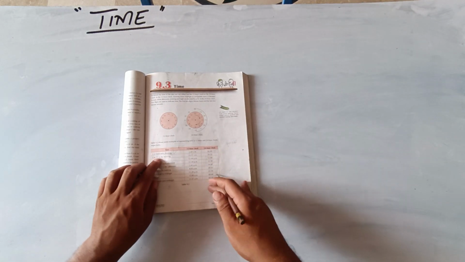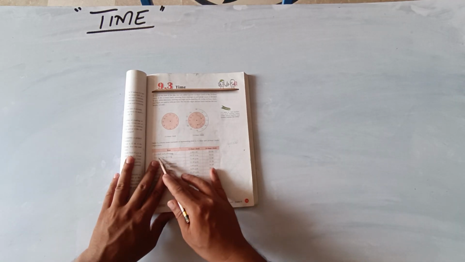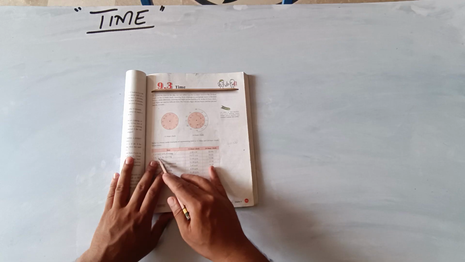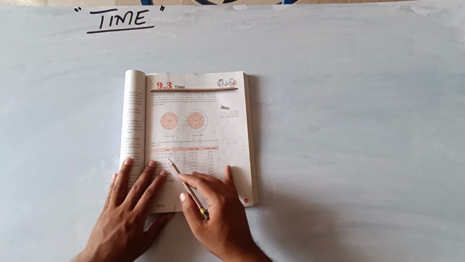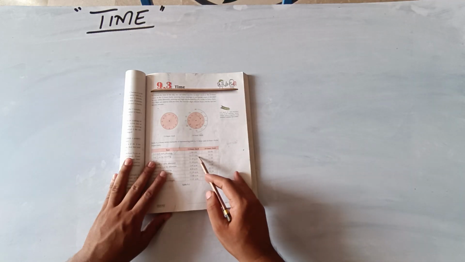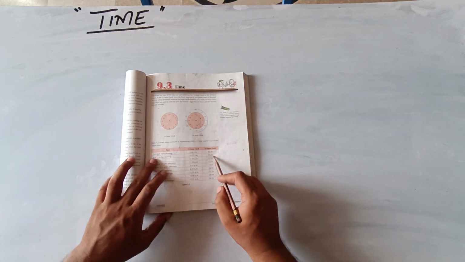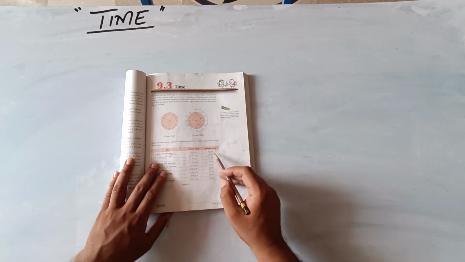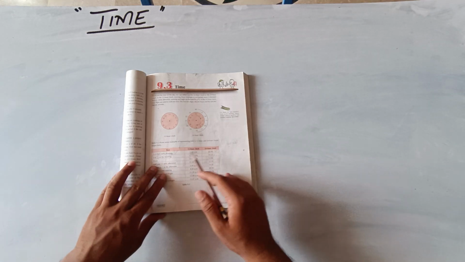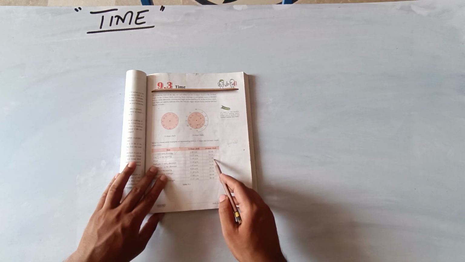Then 5 to 11 in the morning means there are 5 minutes left to become 11 in the morning, which means it's actually 10:55 a.m. In the 24-hour clock format, again it's 5 to 11 in the morning, so it's 10:55. No AM and PM is used in the 24-hour clock format. Noon means 12 o'clock, 12 p.m. or 12:00.